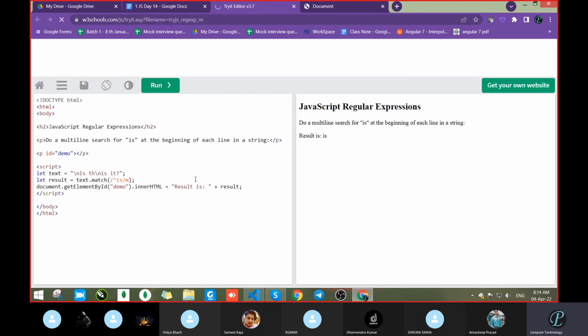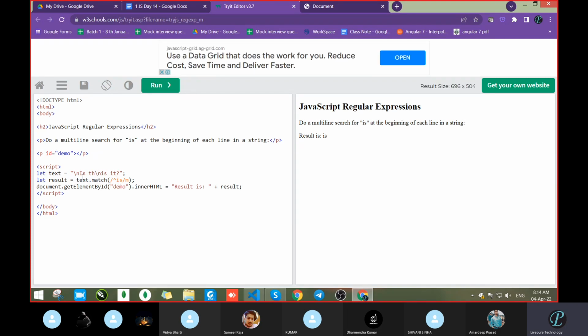So what it is doing here: it takes text.match, and after that the pattern is passed, and then /m. /m is the regular expression flag, and what it will do is search for 'is' at the beginning of each line in a string.